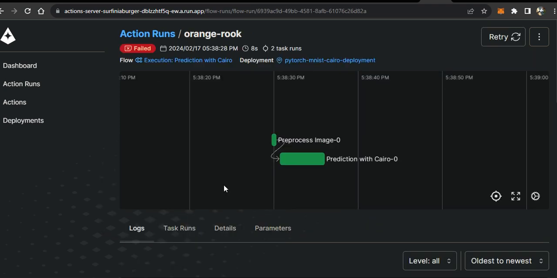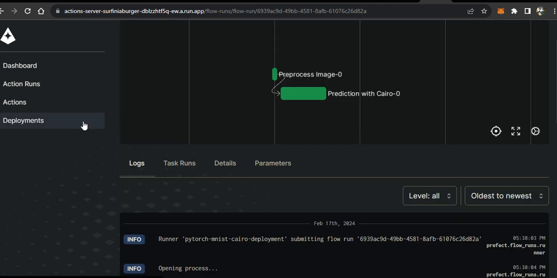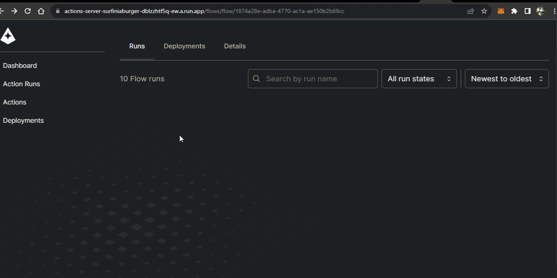Yeah, so preprocess image, prediction with Cairo. From the log, we see that it's stating that it cannot infer the type of none type. So it's basically telling us that the model for the Cairo is giving none. It's giving a null value. So it's not actually predicting it as we prefer it to.